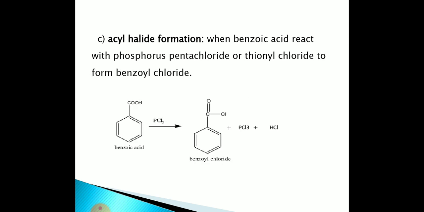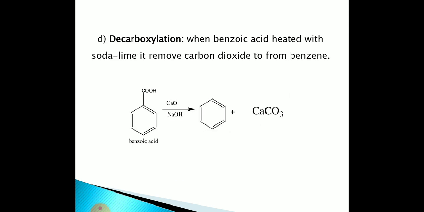The next reaction is acyl halide formation. When benzoic acid reacts with phosphorus pentachloride or thionyl chloride, it forms benzoyl chloride. The next reaction of the carboxylic group is decarboxylation. When benzoic acid is heated with soda lime, it loses carbon dioxide to form benzene.